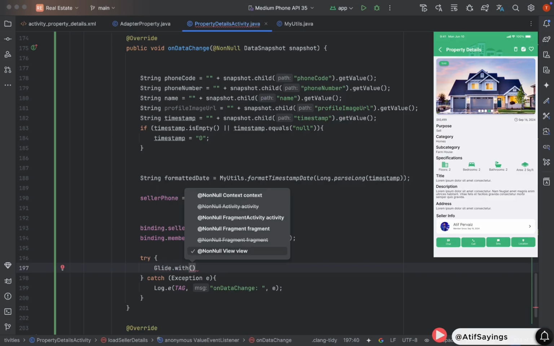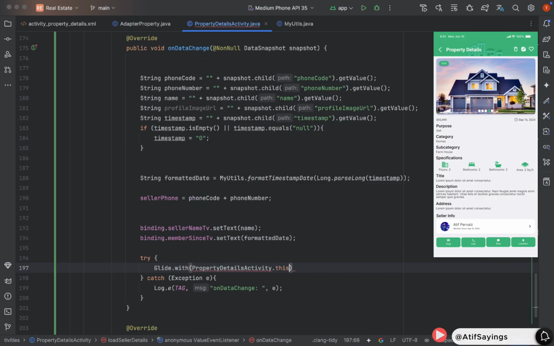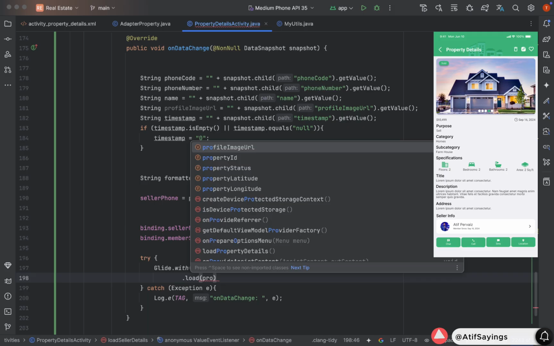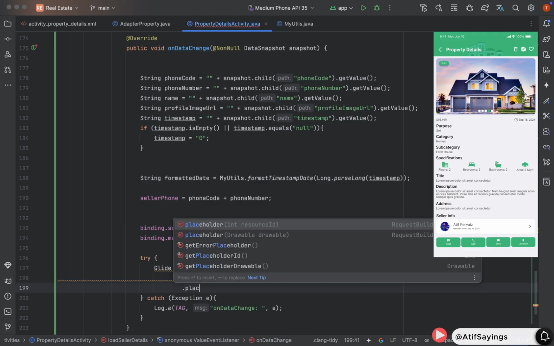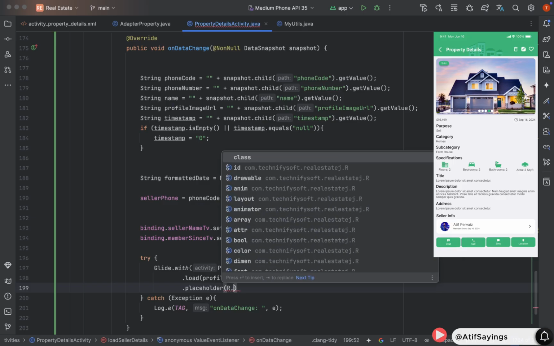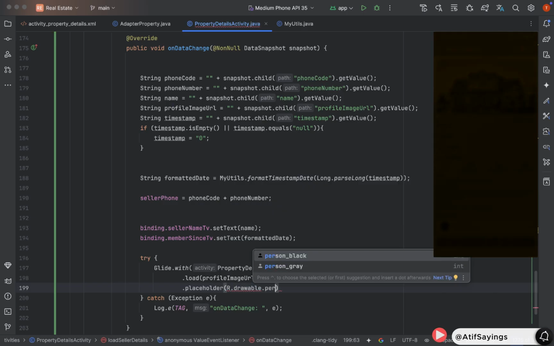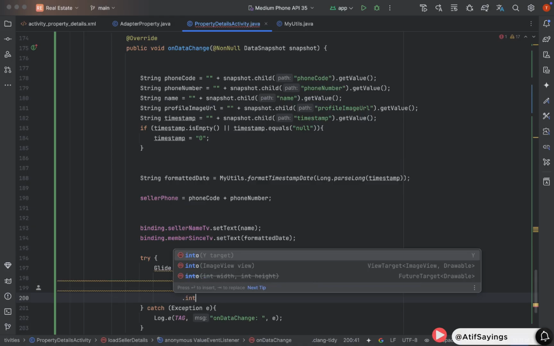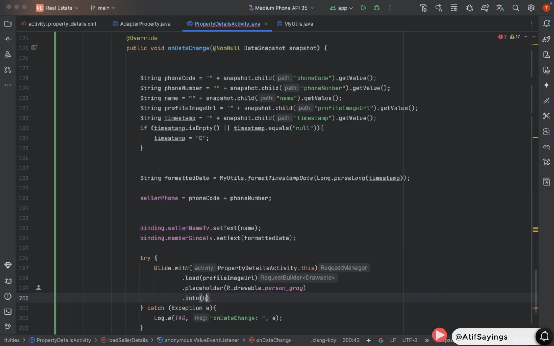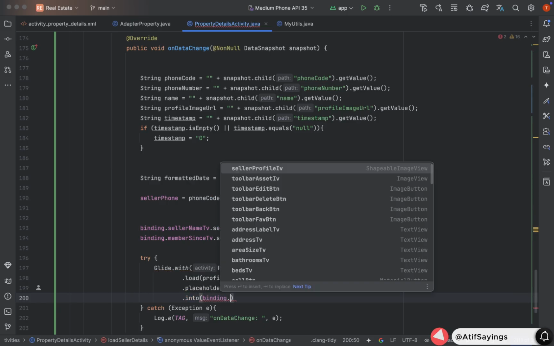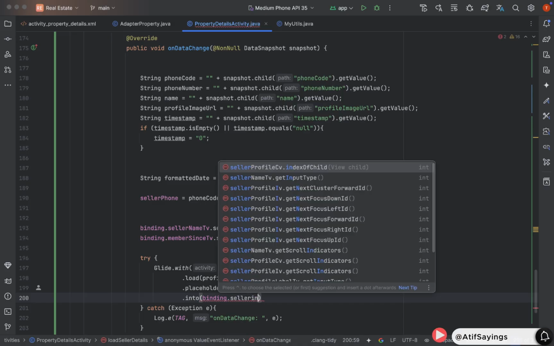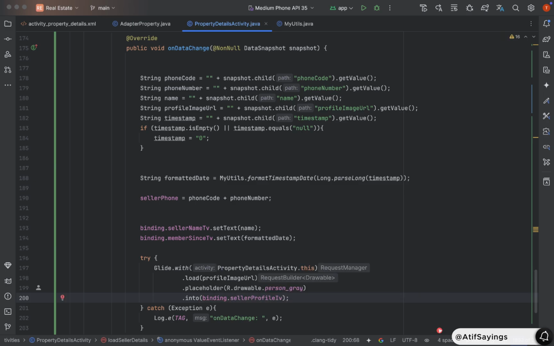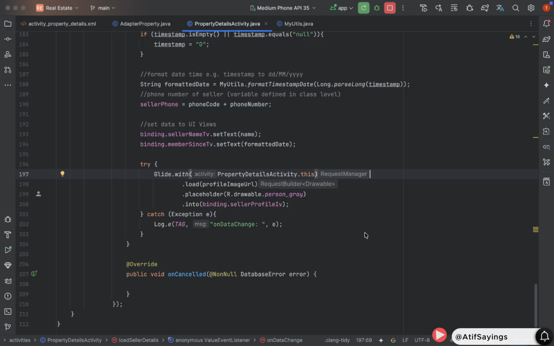Now in the try block, we will set the image to the image view. Glide dot with, pass the context, that is PropertyDetails dot this. Dot load function will be used to load the image that we want to show in the image view. And dot placeholder function will be used to show a placeholder image in the image view while the image is loading. Dot into function will be used to set the image in the image view. So we need to pass the image view, that is binding dot seller profile image view. And with that, our code for this part is now completed. We will continue from here in the next part to implement the remaining things.